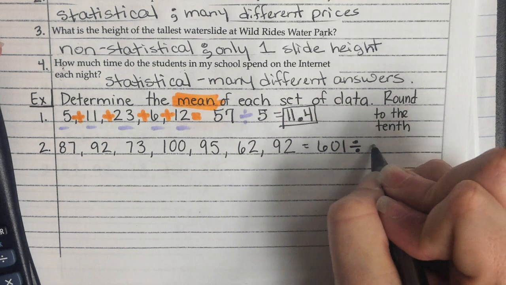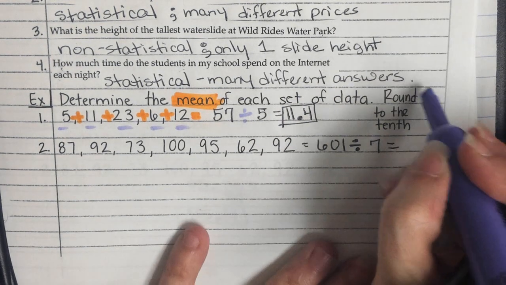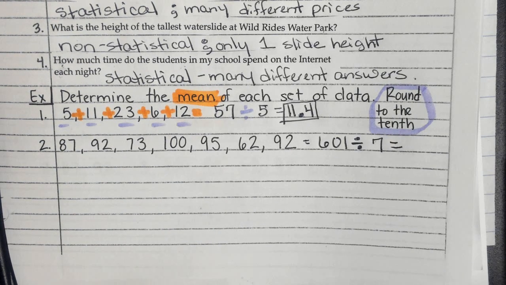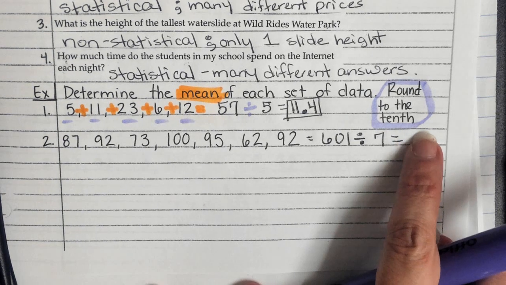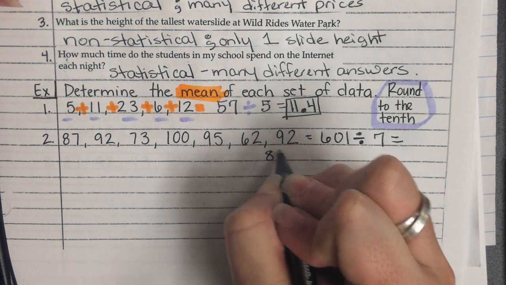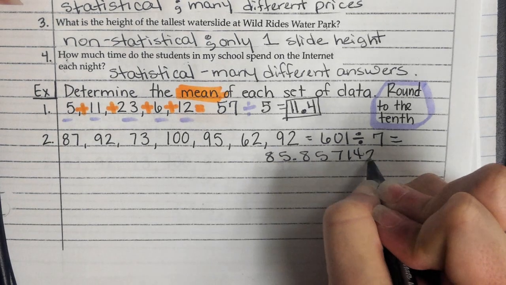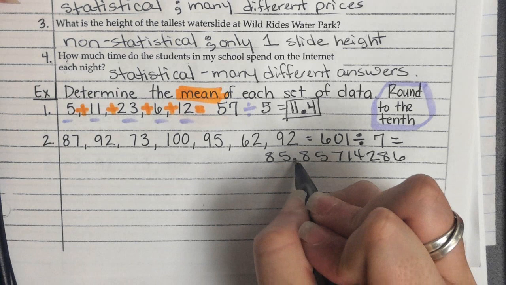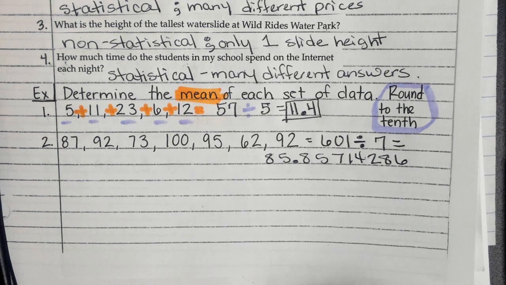Divide by 7. Now, here is what I need you to look at. Right here, there's a thing in the directions I didn't talk about yet. It is rounding to the nearest tenth. So, this is what my calculator is showing. Okay? Now, to round to the nearest tenth, what number is in the tenths place?